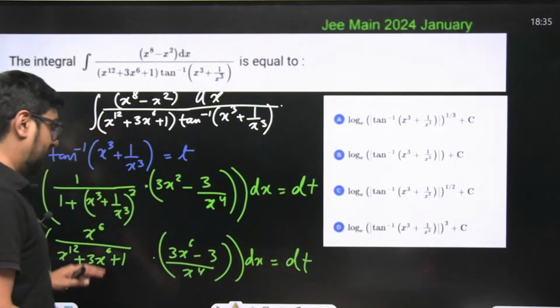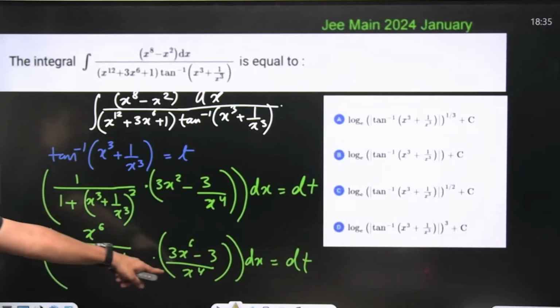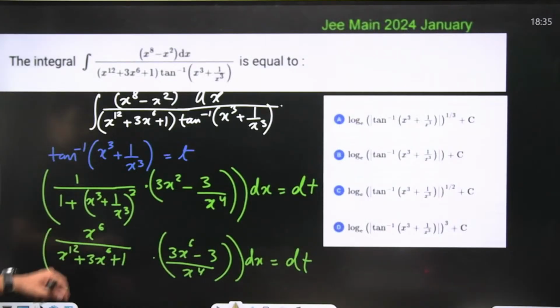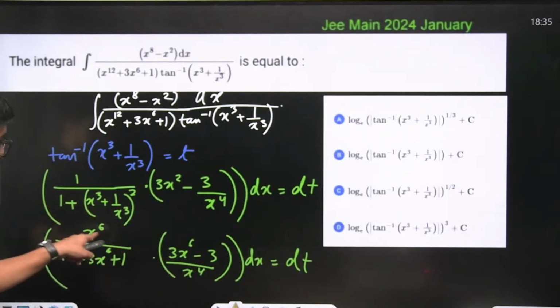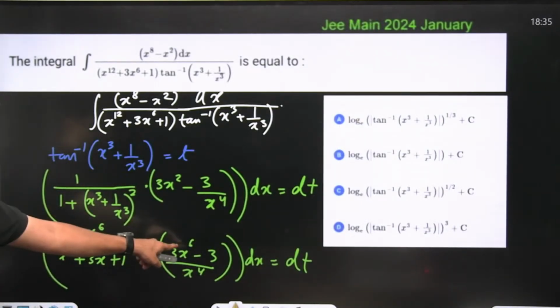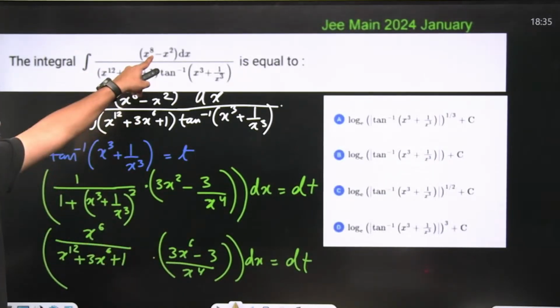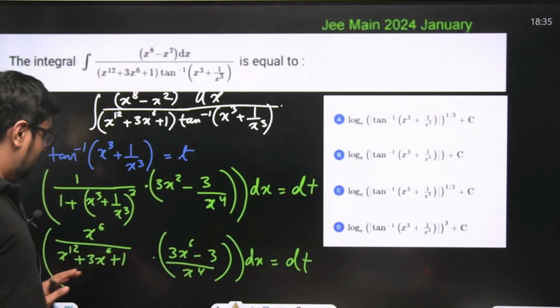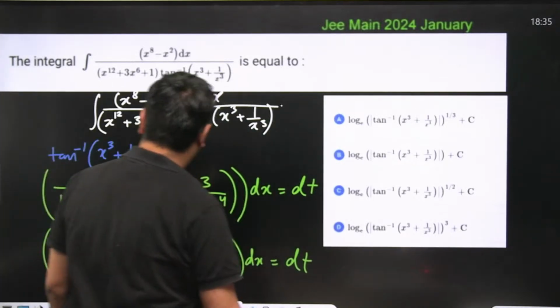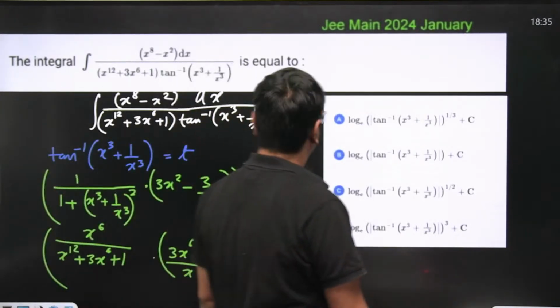Solve this more. Even now you can solve. x to the power 4, x to the power 6. This will get cancelled. This will become x to the power 2. x to the power 2 into x to the power 6 will become x to the power 8 minus x to the power 2. And 3 will come out common. Right? When you'll solve this, more space.